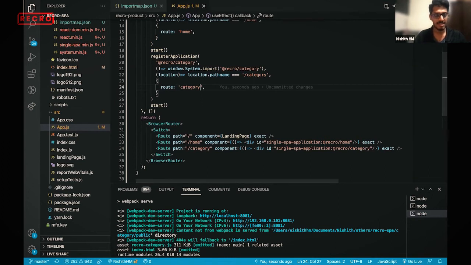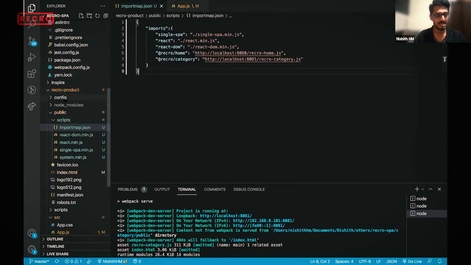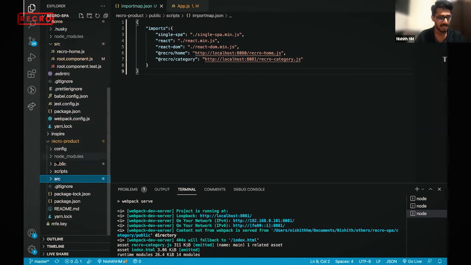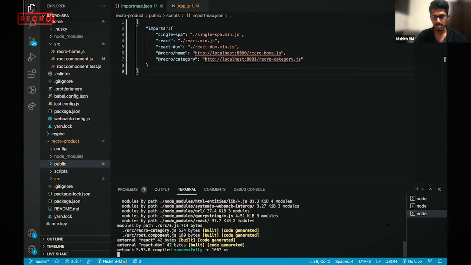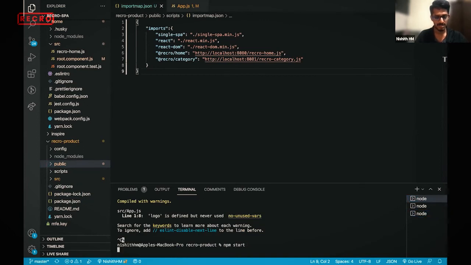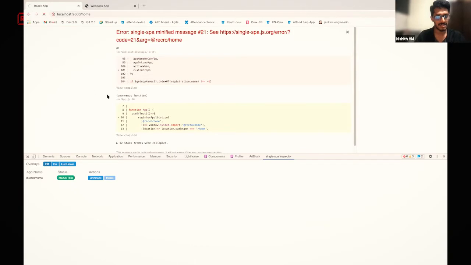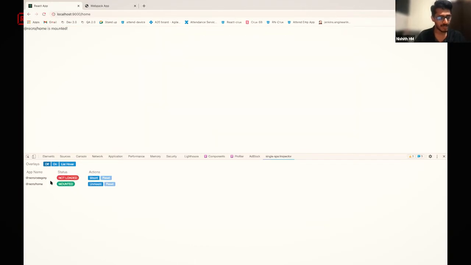But anytime you change this import map.json or this index.html, it's a basic thing: if you are changing anything in public, you just need to restart your server, because the public files are not watched, only the src files are loaded. Okay, now you see.